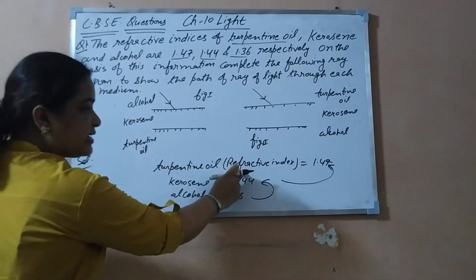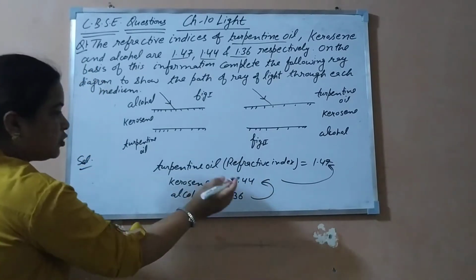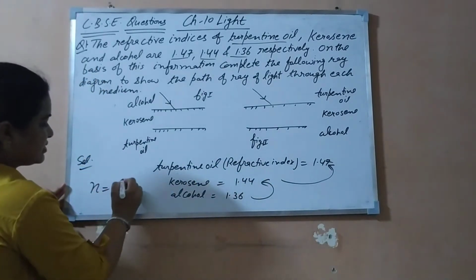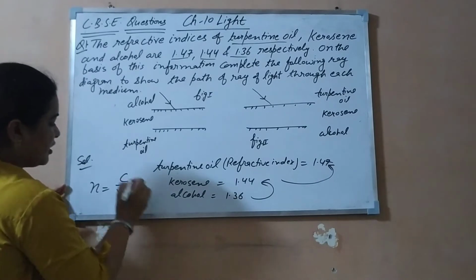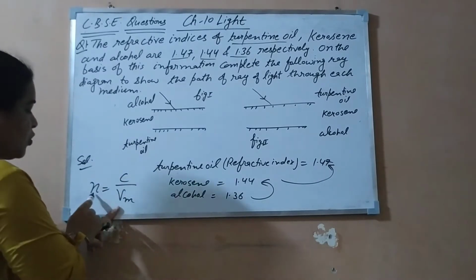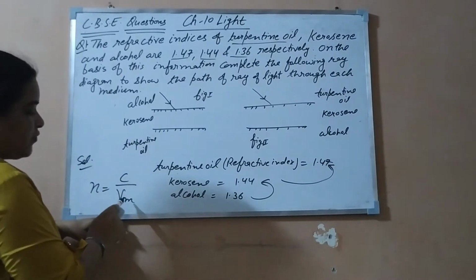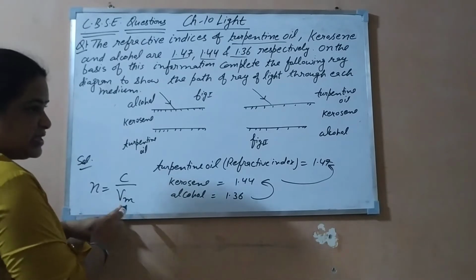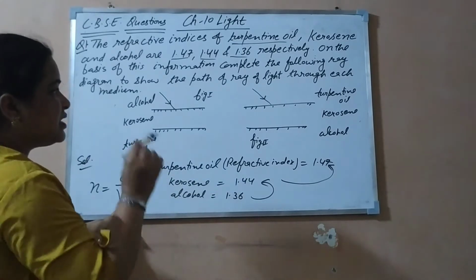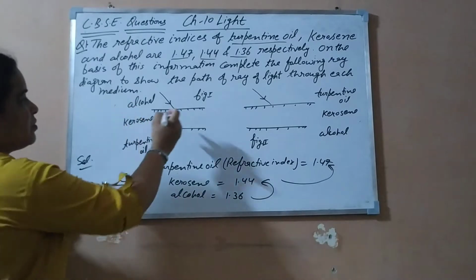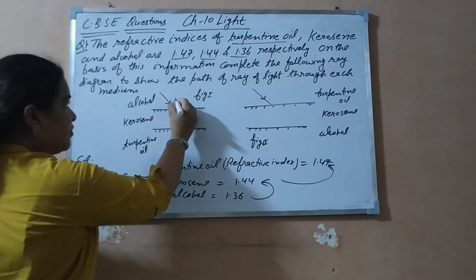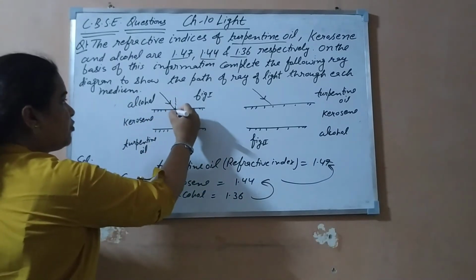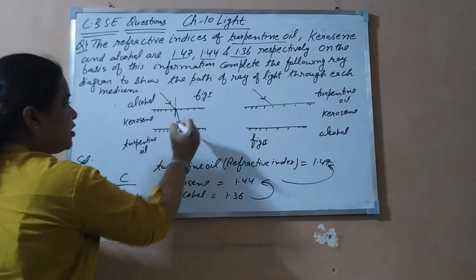The medium whose refractive index is more is the denser medium. We know that the formula of refractive index is given by C upon Vm. What does it mean? The more the refractive index, the less the speed of light in that particular medium, and whenever speed decreases, the ray of light bends towards the normal. So according to that concept, we will draw the normal, and what would happen?